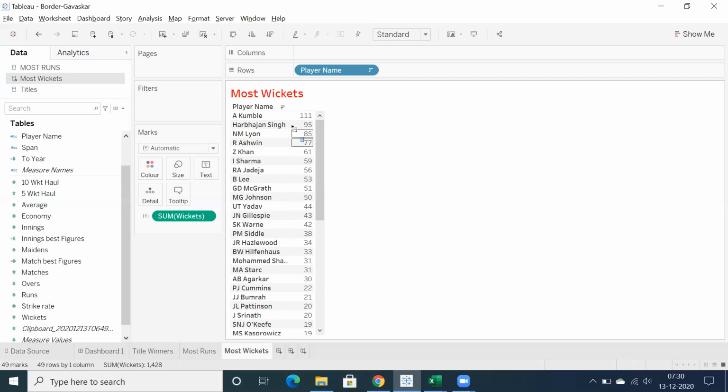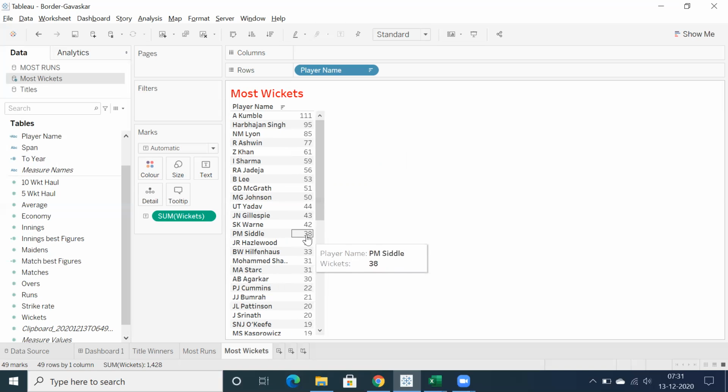This makes sense, as spinners play a vital role in Test match cricket. And next to Ashwin, we have Zaheer Khan, Ishant Sharma, Ravindra Jadeja, Brett Lee, Mitchell Johnson, Umesh Yadav. So these are the total number of wickets taken in Border Gavaskar Trophy. You can see Anil Kumble and Nathan Lyon in the top three. That's an exceptional record from the Australian point of view.